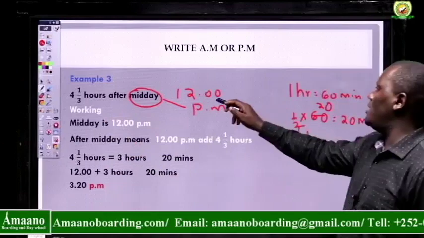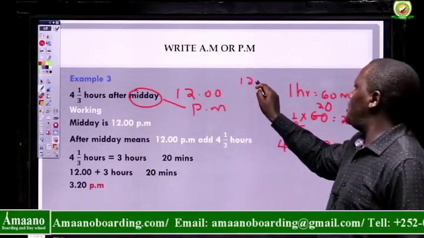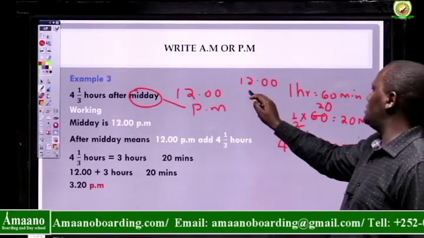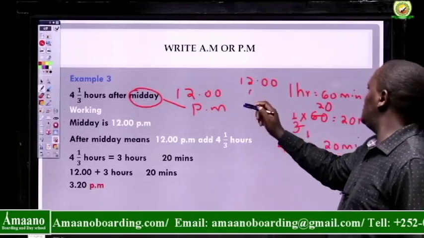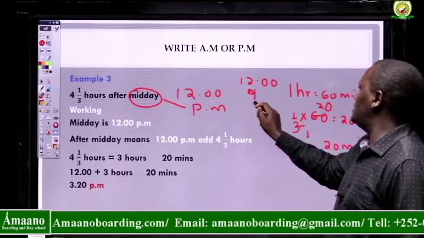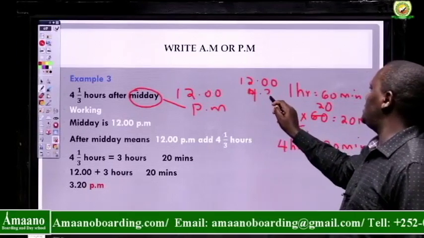Now, how do we get the time 4 1/3 hours after midday? Midday, I know it's 12.00. I plus 4 hours and 20 minutes.